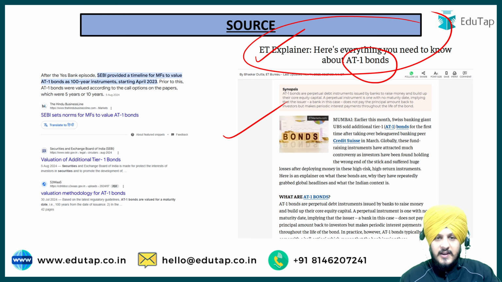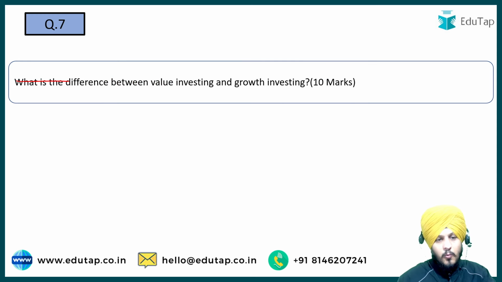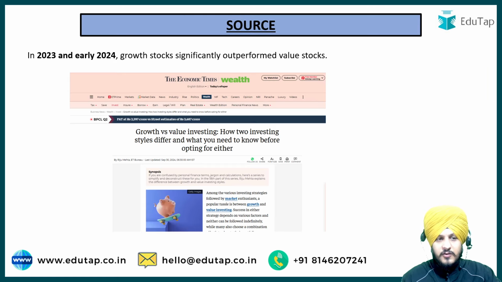The next question is with respect to the difference between value investing and growth investing, and this question was asked as a 10 marker. Now what was the source of this question? The source was again the Economic Times only. Very specifically, the article was published on September 30th, 2024. And what was the context of the article?